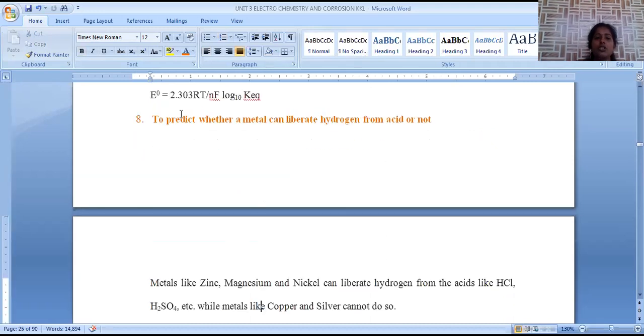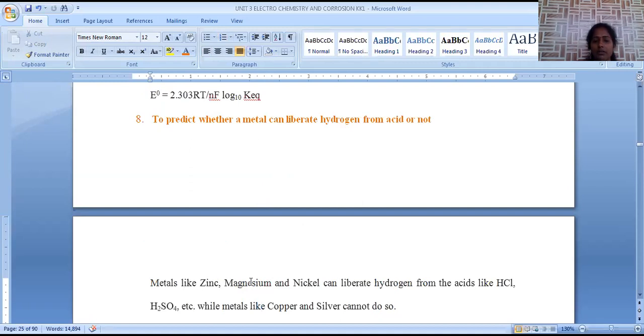Next is to predict whether a metal can liberate hydrogen from an acid or not. When any metal is added to an acid, whether it releases hydrogen gas or not can be predicted by using this electrochemical series.